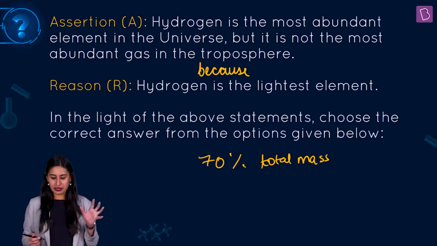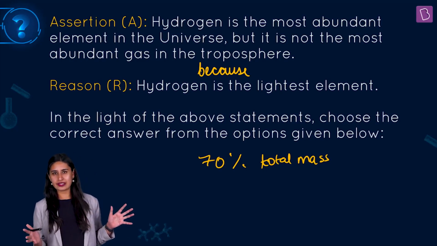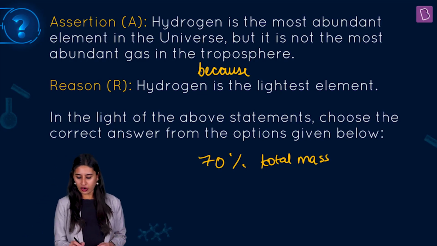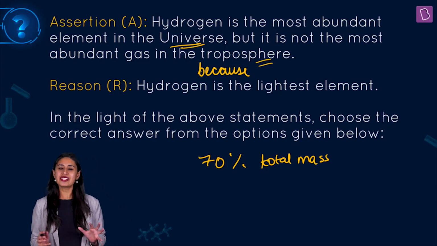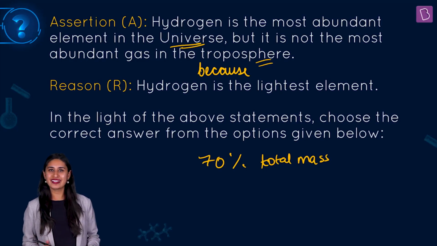So if I talk about the giant planets like Jupiter, like Saturn, again hydrogen is very abundant there. But here the question is talking not about the universe but about the troposphere. And we know that in the atmosphere, in the troposphere specifically, hydrogen is very less, right?